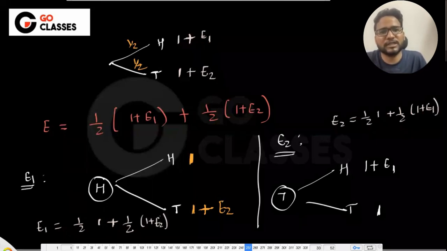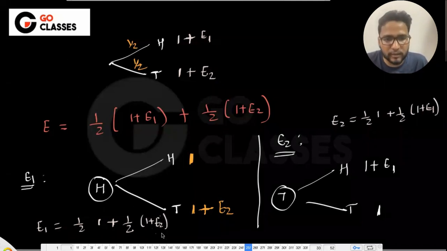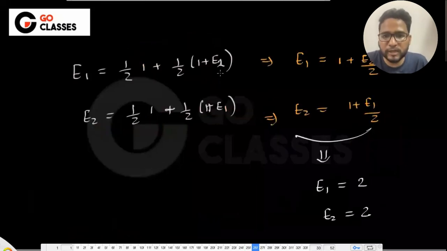Okay, if you're convinced. Otherwise, if you have a little bit of doubt, just make e1 e2, and ultimately we got two equations, and then finally we are able to solve for e1 e2. Let's suppose if I just write e1 in both the places, then from just one of the equations I could have got it. Suppose here also I write e1, which means here also I write e1, then it will be e1 equal to 1 plus e1 by 2. And then if you solve it, then e1 will be just 2.